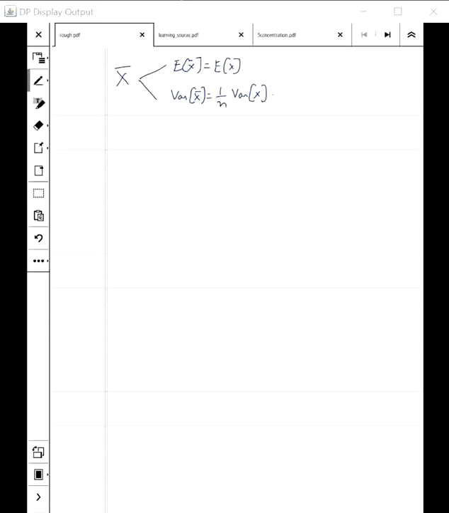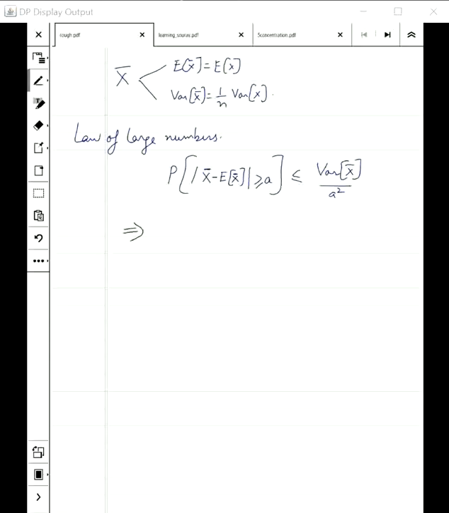It says the probability that x bar minus E[x] is greater than or equal to a is less than the variance of x bar divided by a square, which is the variance of x divided by n a square. And this is the weak law.